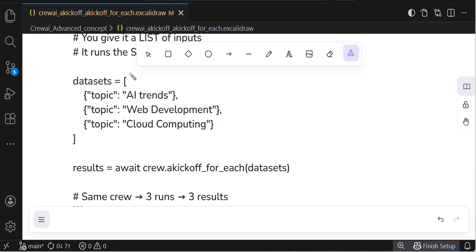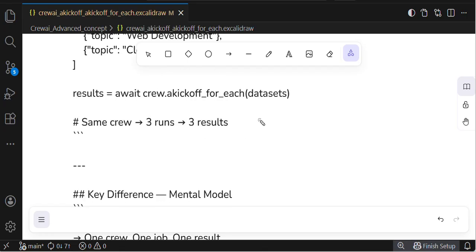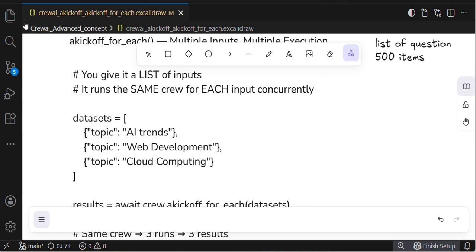Topic is given in a list of dictionaries. If you see here, topic and question is a variable template in my task description. Here I am giving it as a key, and this is my user question. If you watch my previous videos regularly, you will get it 100%. I am pretty sure that whatever I am conveying to you, you will get everything. Let's jump into the code.